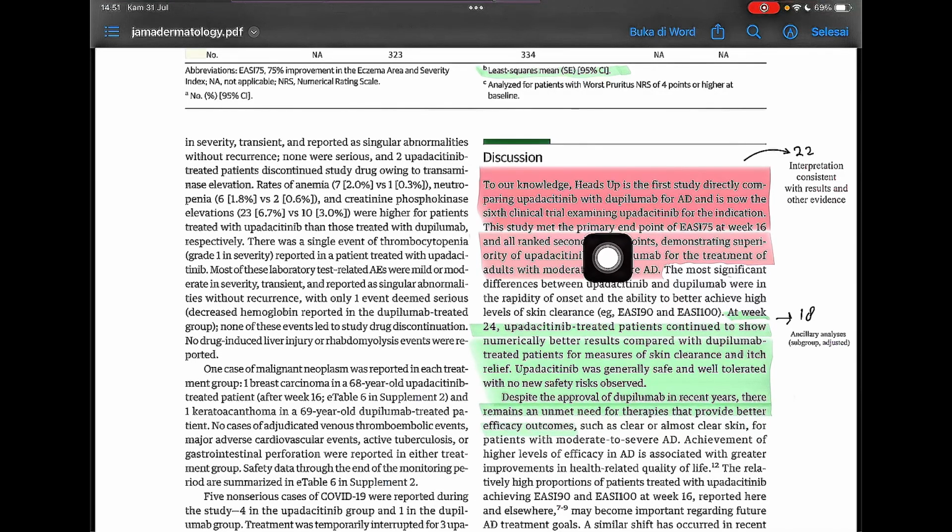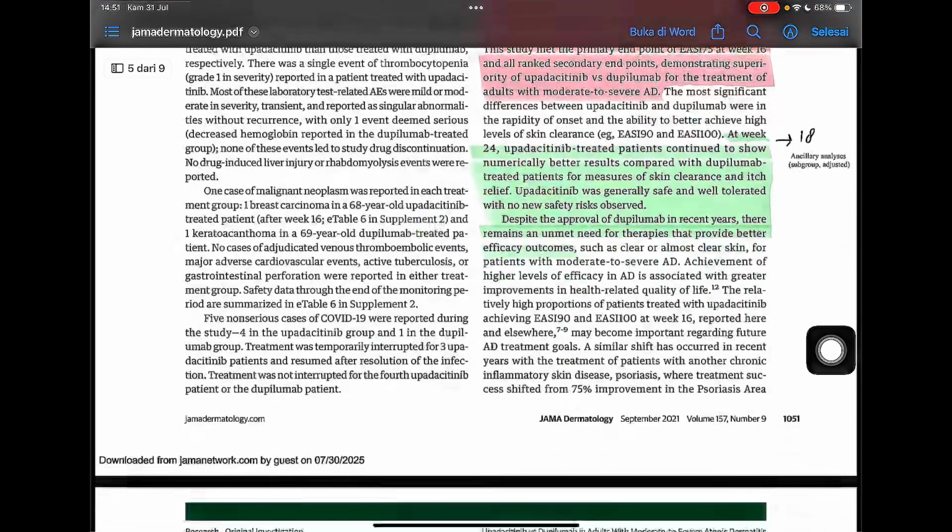The study met the primary endpoint of EASI 75 at week 16 and all ranked secondary endpoints, demonstrating superiority of upadacitinib over dupilumab for the treatment of adults with moderate to severe AD. This is interpretation consistent with results and other evidence.